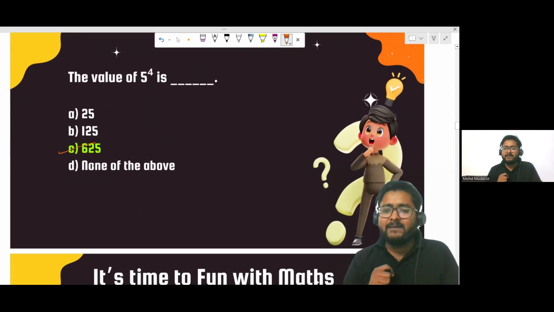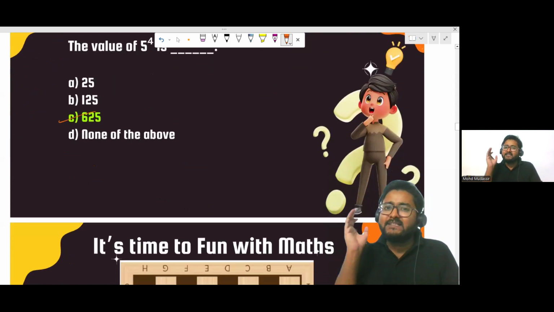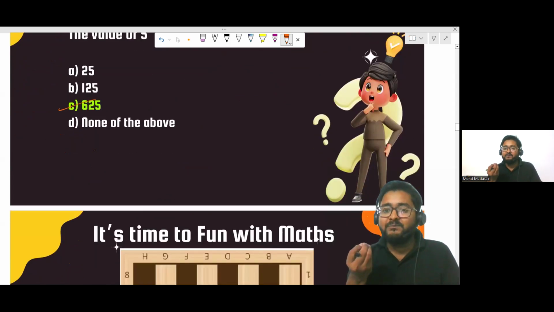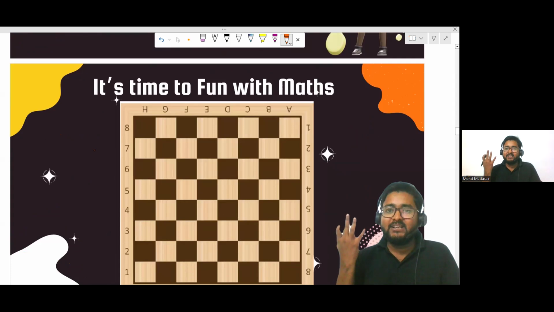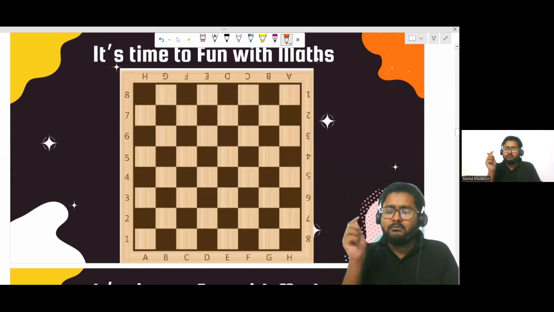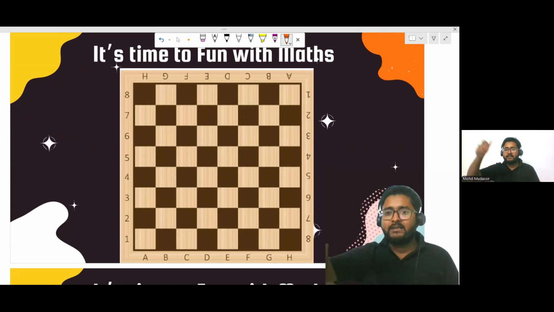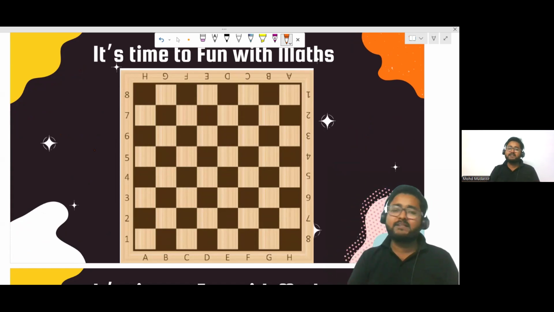But as I said, it's very useful in real life. So now let's see exponential value in the chess game. You all know the number of squares in the chessboard. Yes, everyone, just let me know in the chat box. Very good, 64, right? You can also count the number of squares, 8 times 8, 8 in a column and 8 in a row, so there are a total of 64.